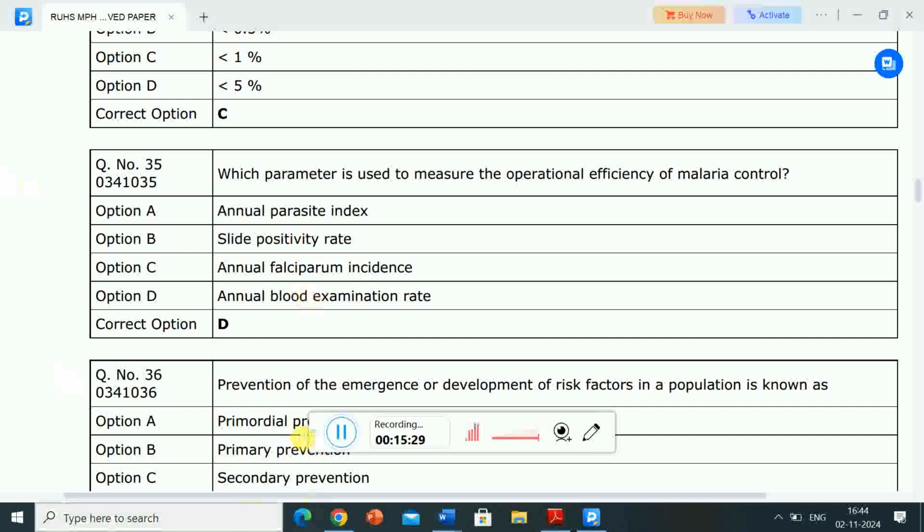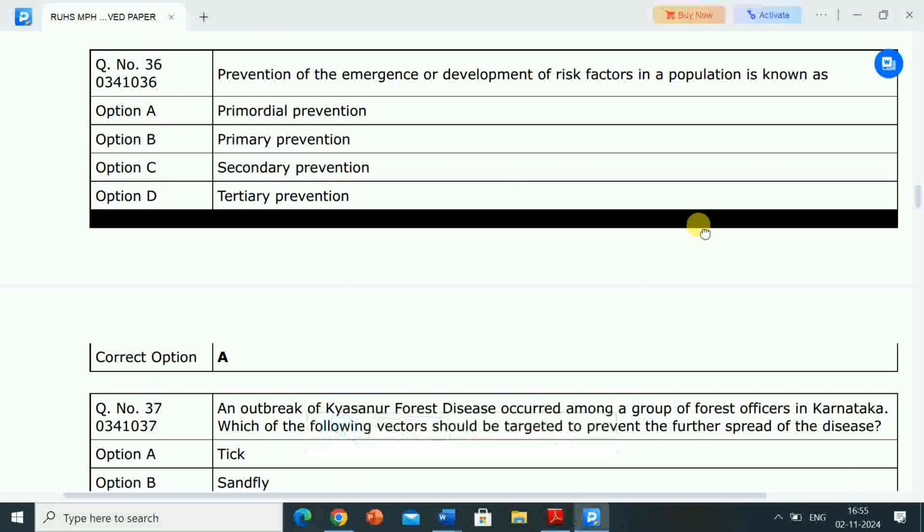Next question is question number 36. Prevention of the emergence or development of risk factors in a population is known as. Options are A, primordial prevention, B, primary prevention, C, secondary prevention, D, tertiary prevention. Correct answer is option A, primordial prevention. So prevention of the emergence or development of risk factors in a population is known as primordial prevention.